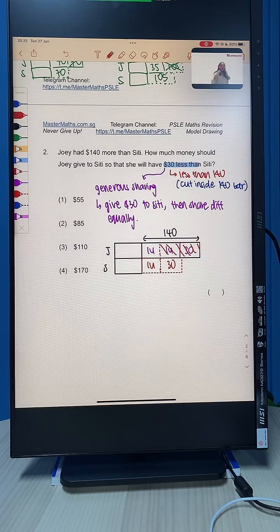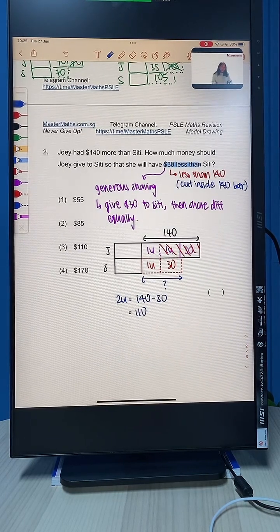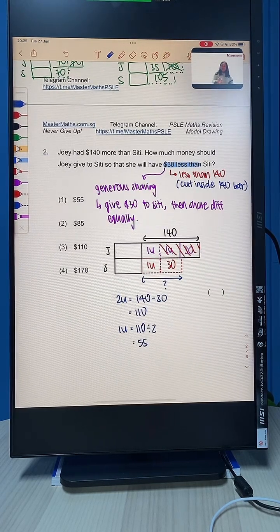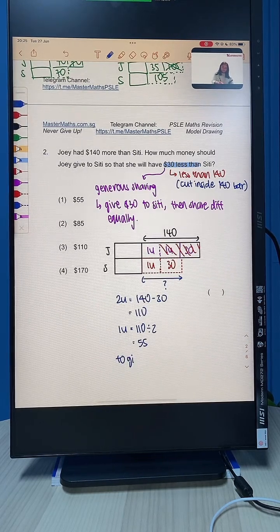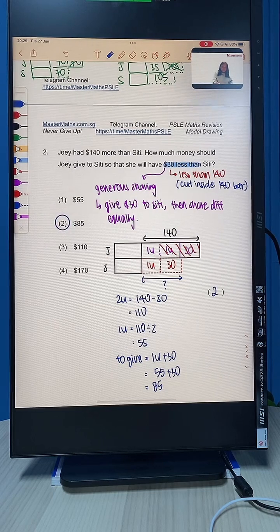Alright, so with that, this is how much we need to give to Siti. This time round, our 2 units will be 140 minus 30 to give us 110. So our 1 unit will be 110 divided by 2 to give us 55. The amount that she has to give will be 1 unit with the 30 that she gave Siti at first. So that will be 55 plus 30 to give us 85. So the correct answer is option 2. Do we understand?